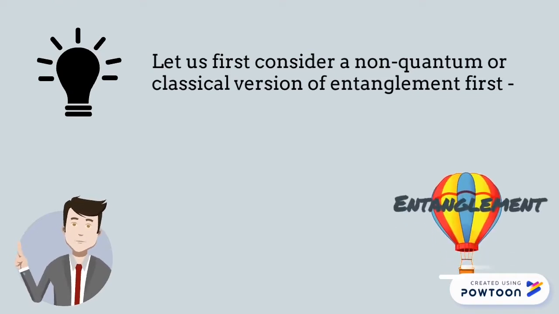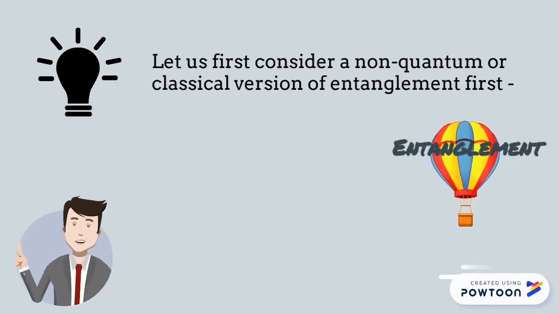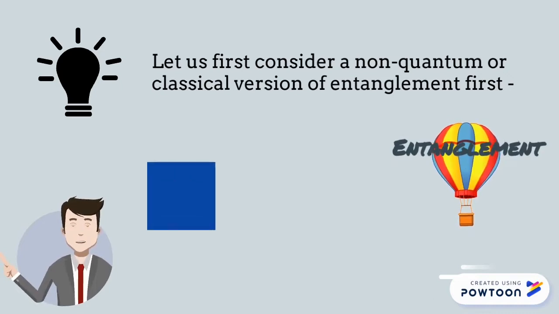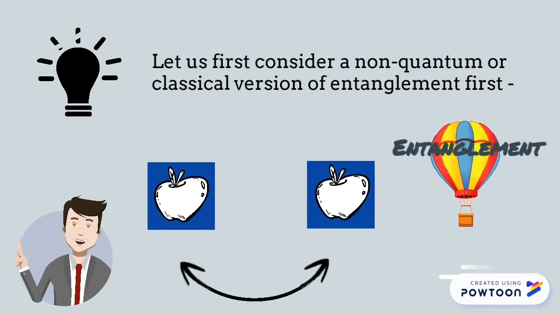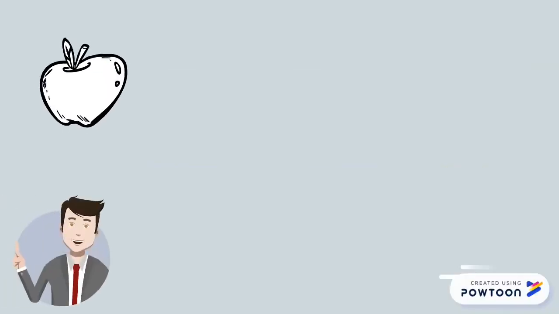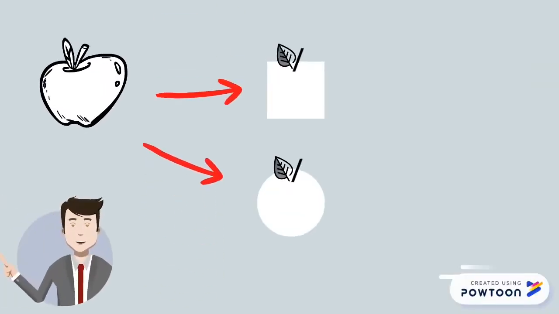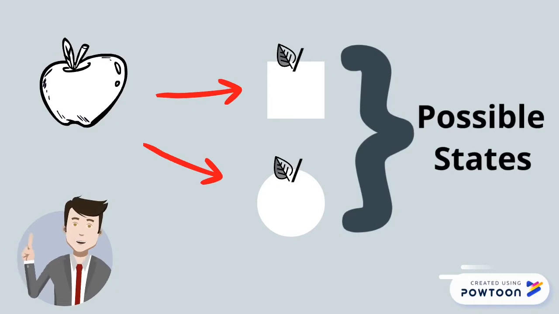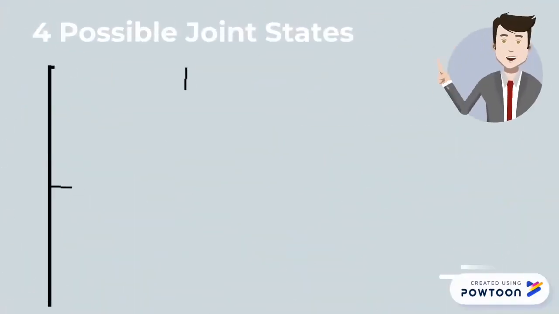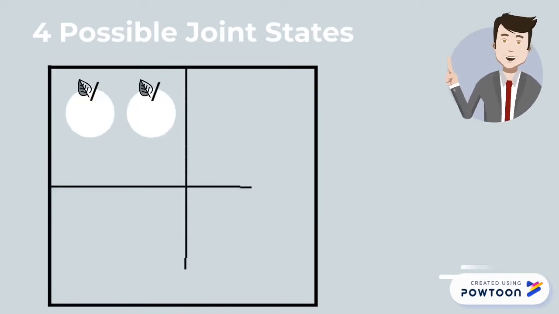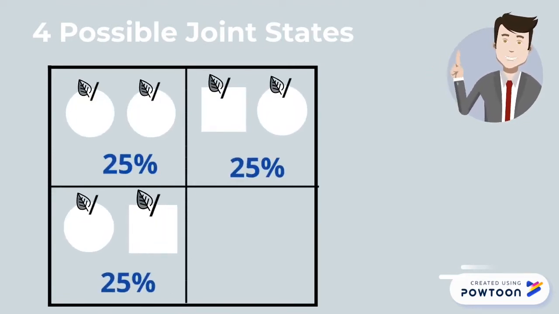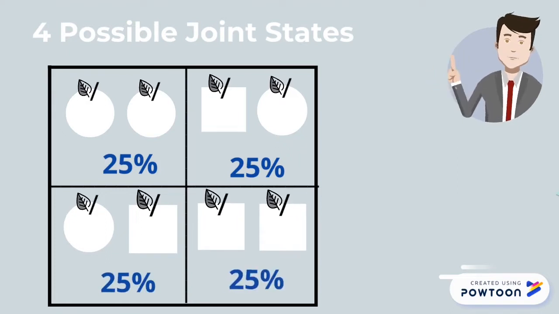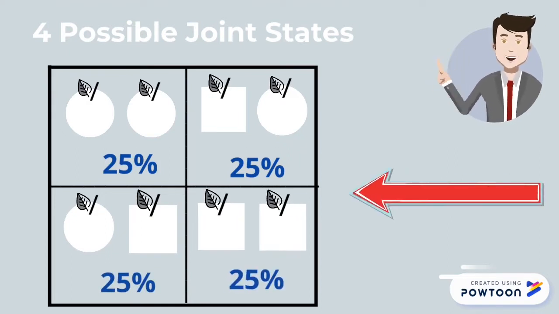Entanglement arises in situations where you have partial knowledge of the state of two systems. For example, our systems can be two objects that in this scenario we represent as apples. Our apples come in two shapes, square or circular. These are its possible states. Then the four possible joint states for two apples are circle circle, square circle, circle square, and square square. This table shows the possible states and the probability of being in that state.